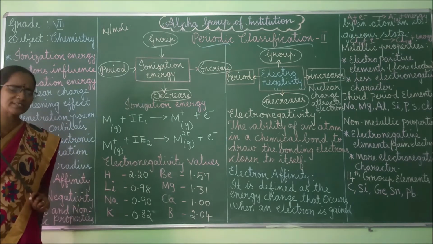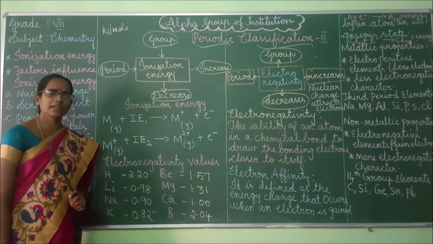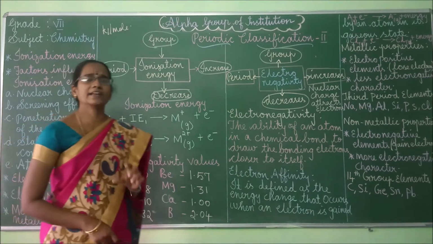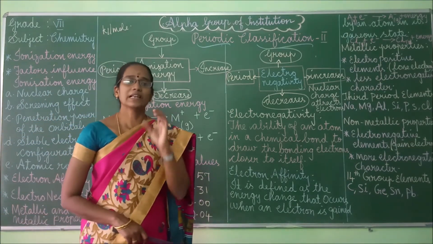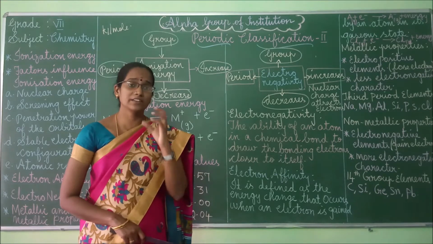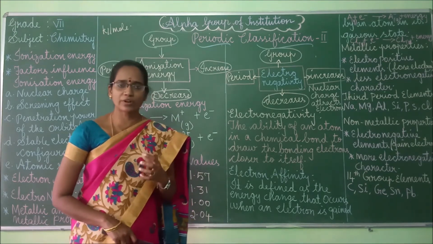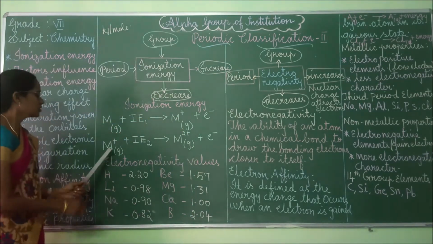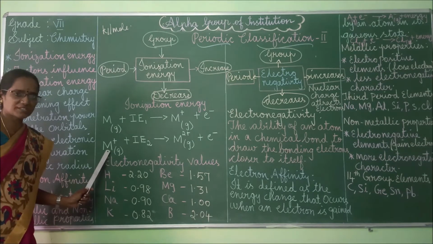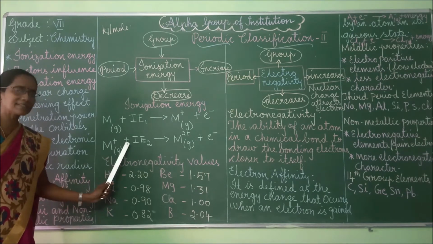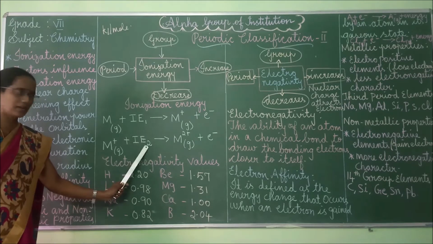Then what is second ionization energy? What I told: second ionization energy means the energy that removes the second electron from the unipositive ion. So this is the gaseous element, this one plus the second.